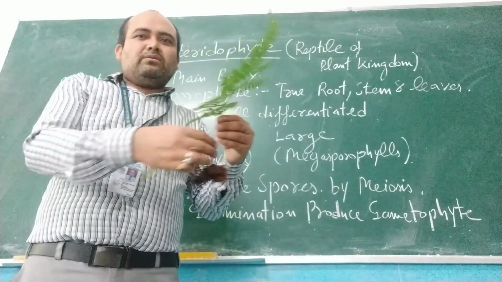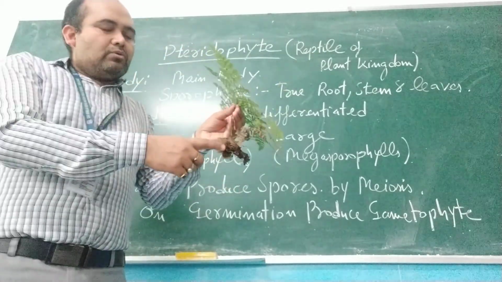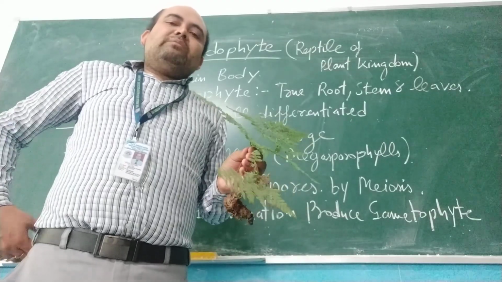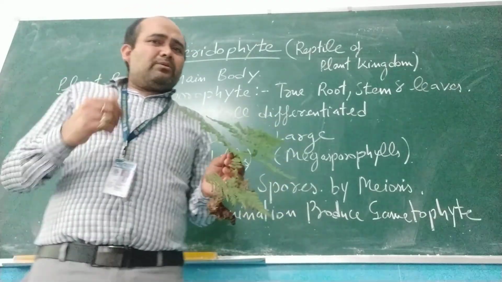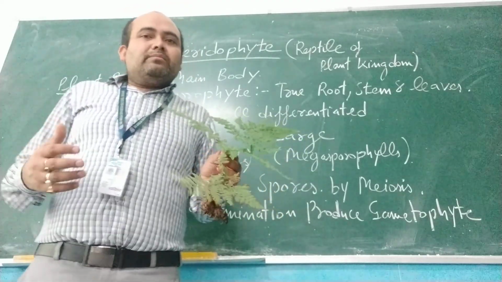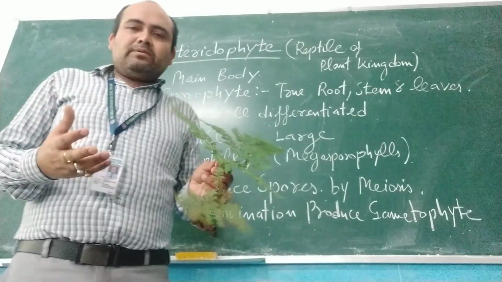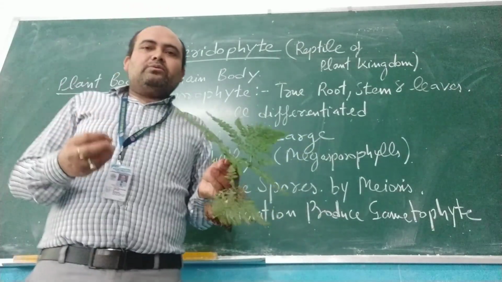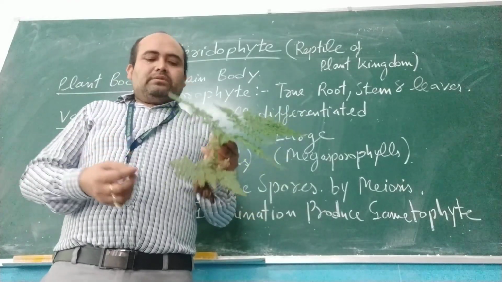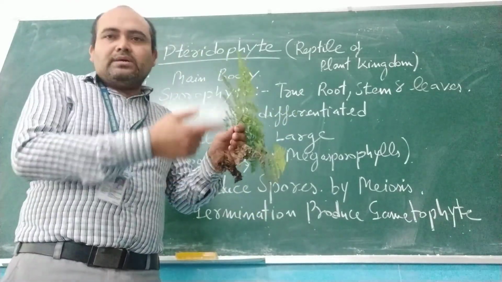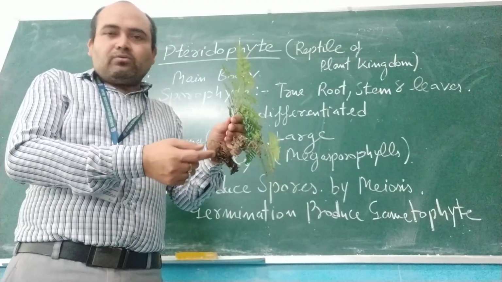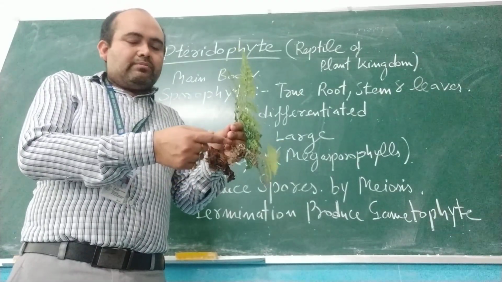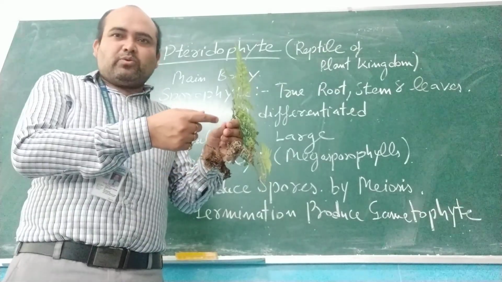This is actually called the sporophyte. It contains root, stem and leaf. But the gametophyte is a microscopic one that will produce only gametes. After the production of gametes, they fuse together to form the zygote, and on germination the zygote will develop into the next sporophyte.